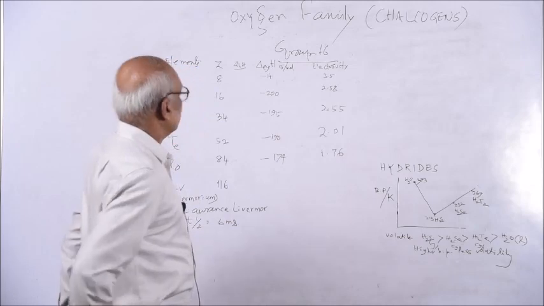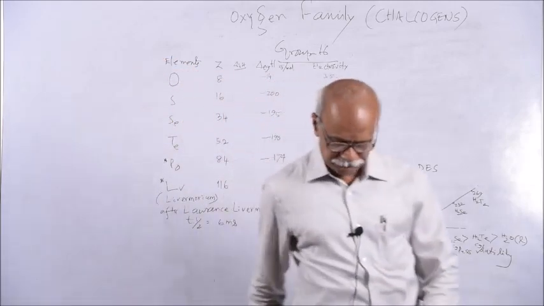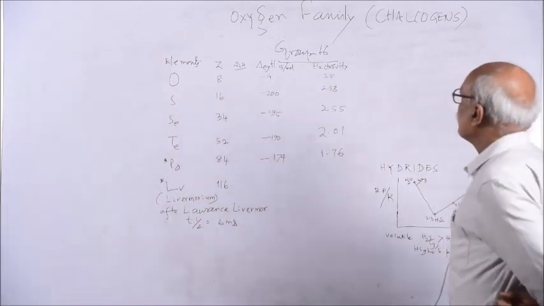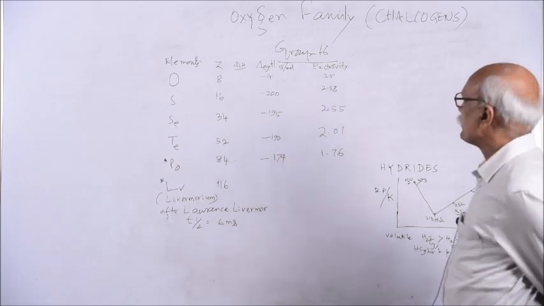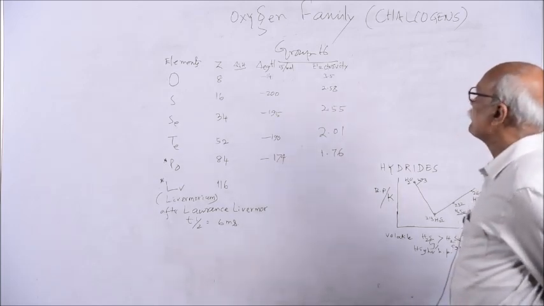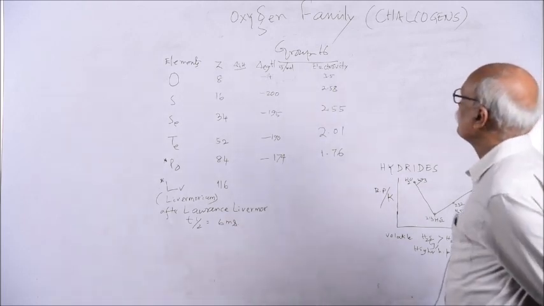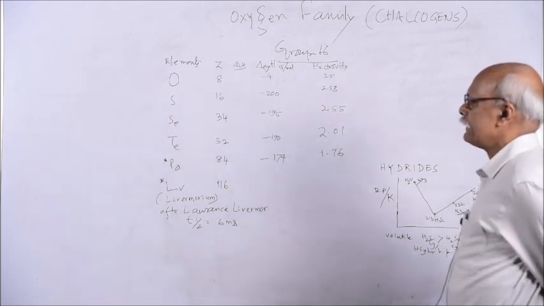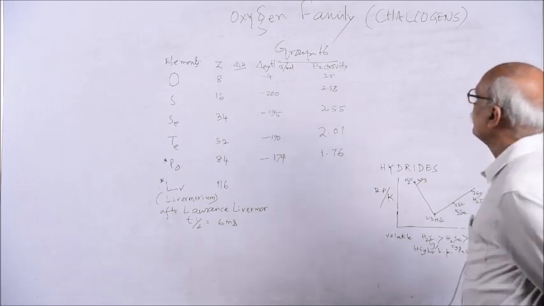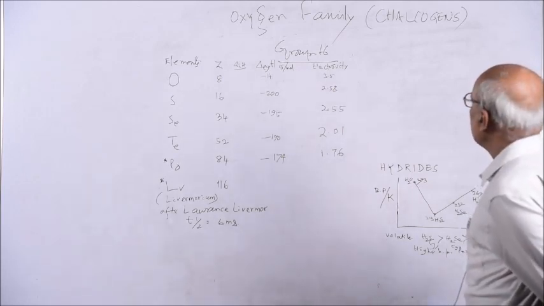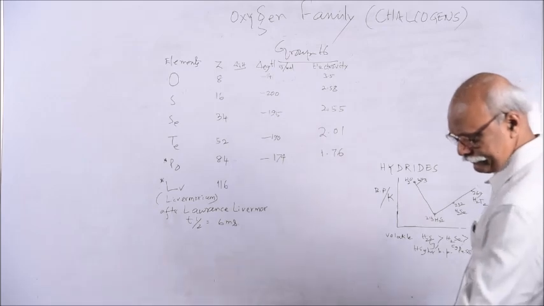Today in our chemistry session we shall discuss the oxygen family. Previously we discussed the nitrogen family, and now this is the oxygen family. There are 4 families in our course: one is nitrogen, oxygen, halogen and aerogen, the group 18. So you see, the oxygen family is also called chalcogens.